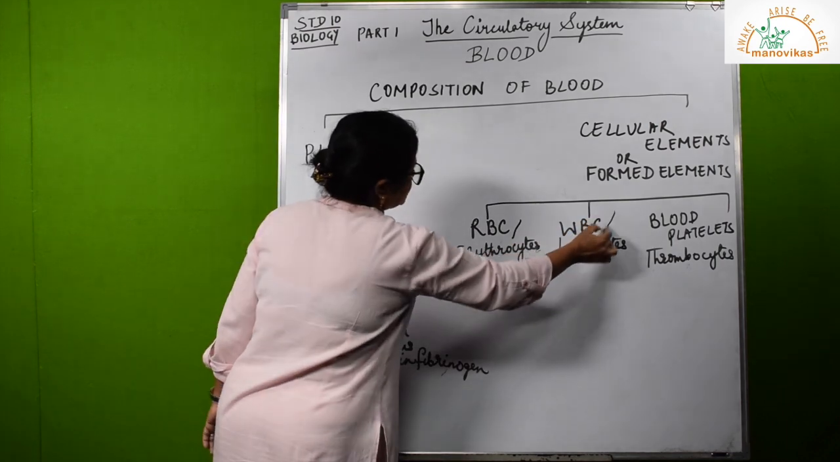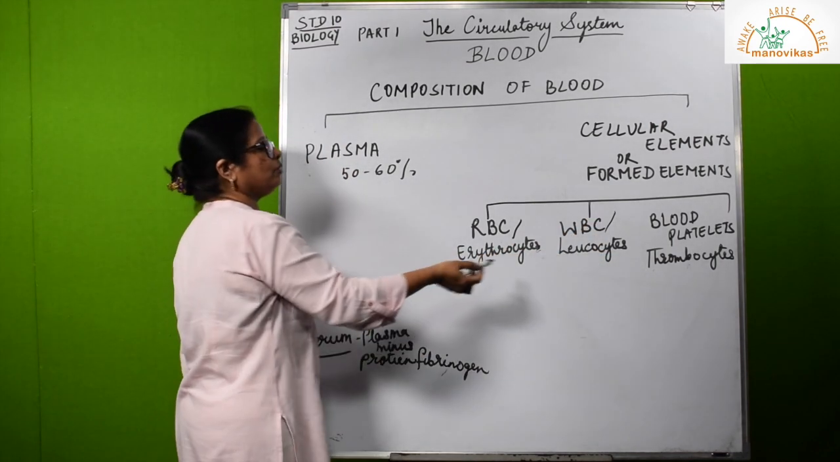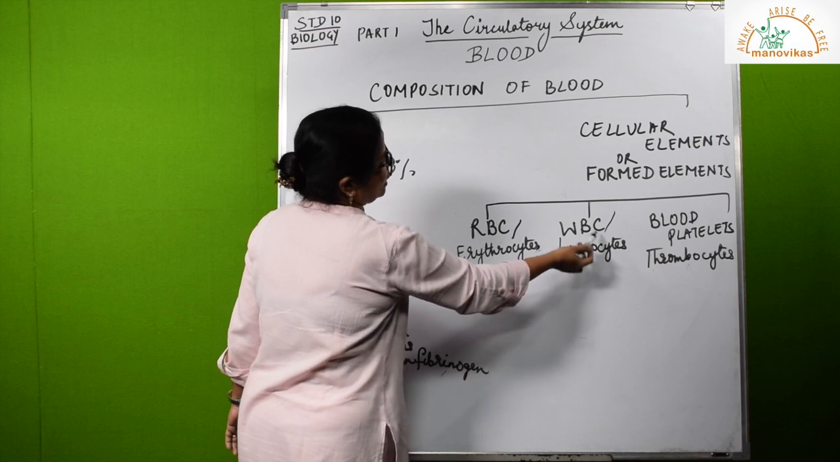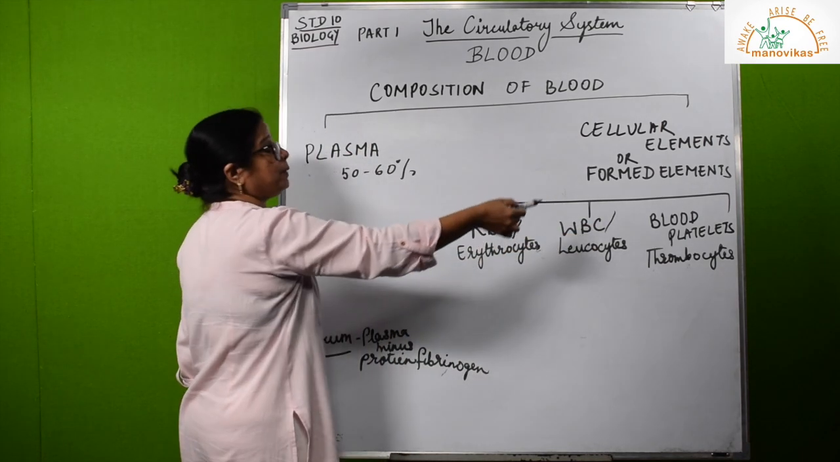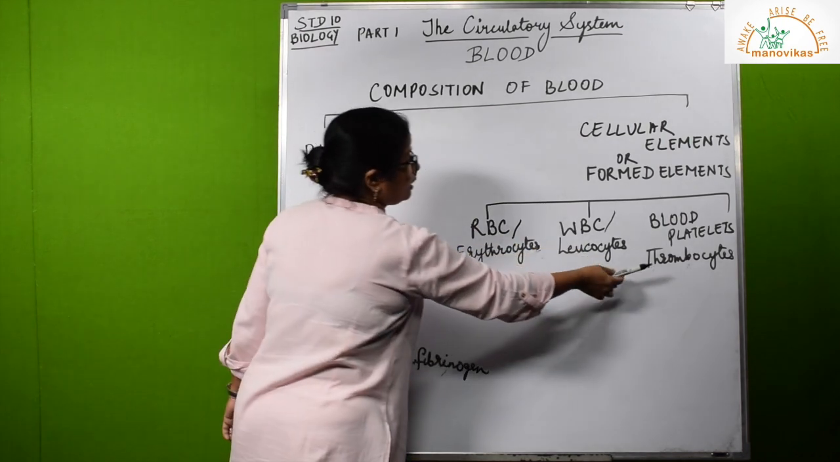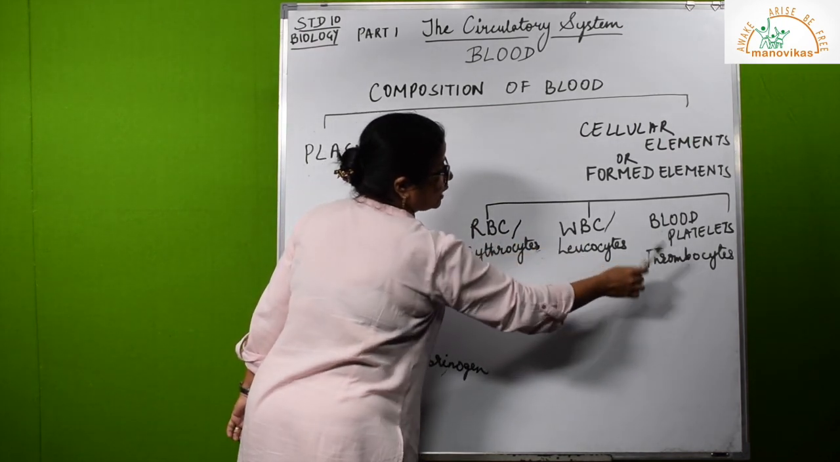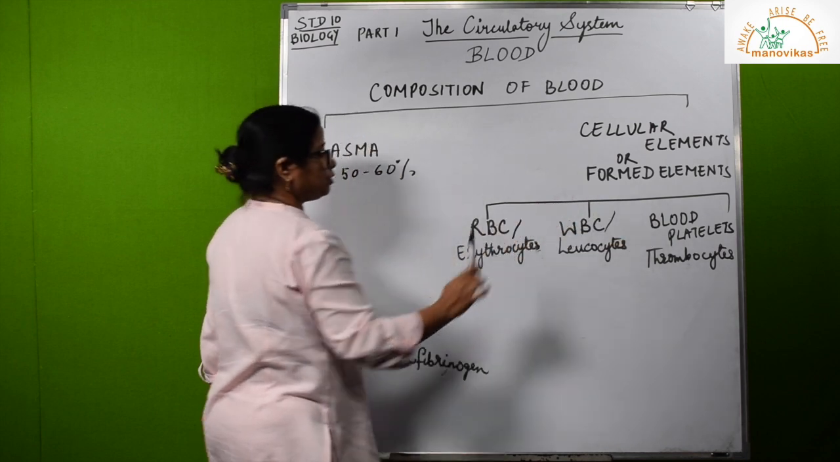Then we have WBC, leukocytes. Leuko means white. So hence WBC. Then we have blood platelets. Blood platelets play a major role in forming the blood clot, also known as the thrombus. Hence their name is thrombocytes.